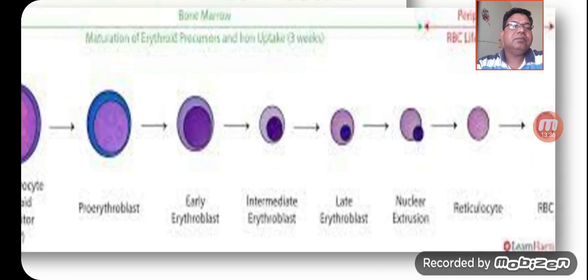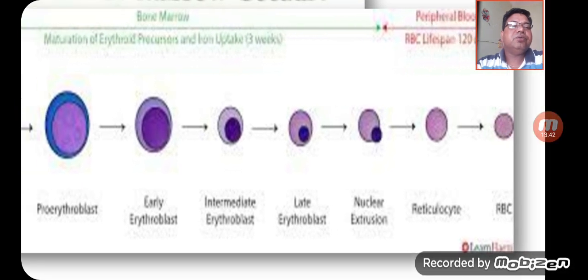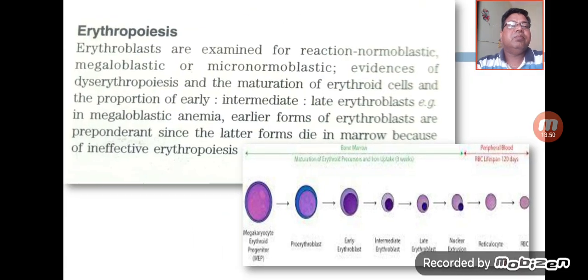Here you can see the nuclear extrusion, the reticulocytes and the mature RBC, and these reticulocytes and mature RBCs are easily appreciated on the peripheral smear. So this is how the development of the erythroid precursors goes on in the bone marrow.